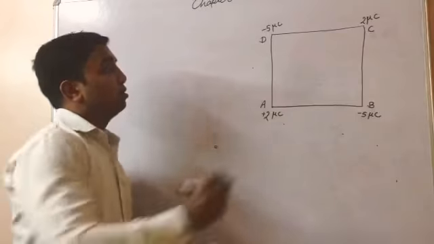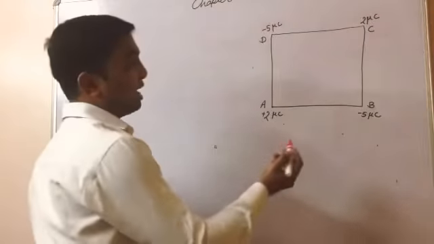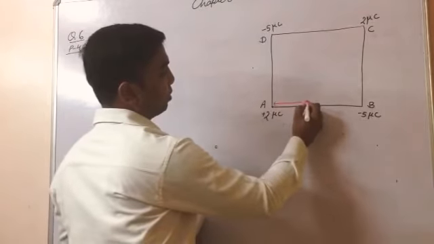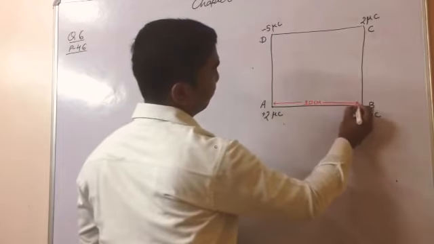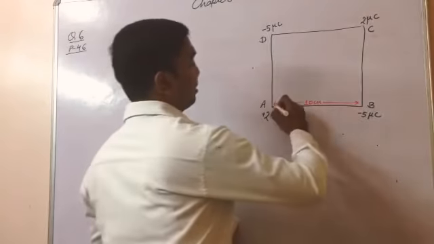And what is the side of the square? 10 centimeter. Okay, this is provided, 10 centimeter. Now in that question what is asked?